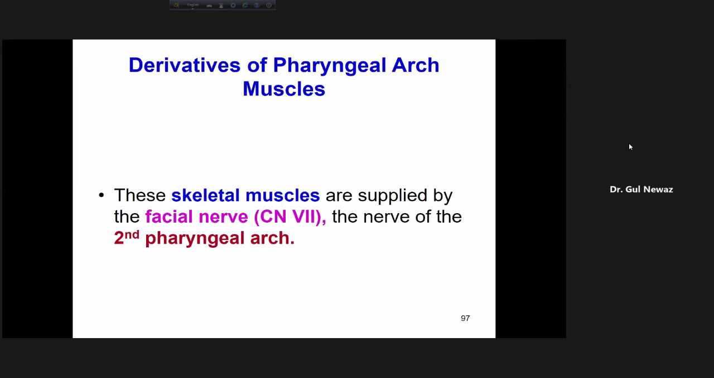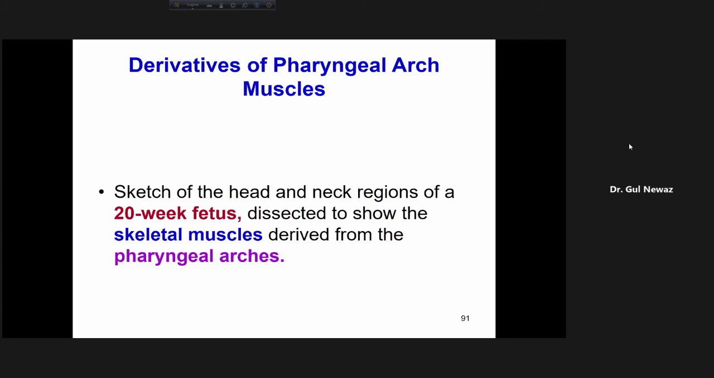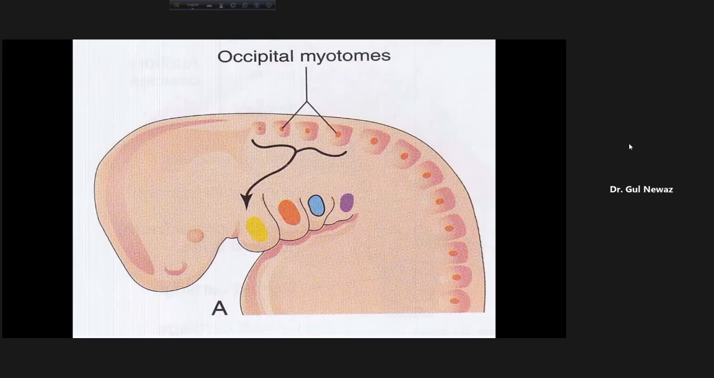Skeletal muscles are supplied by, so muscles of the first pharyngeal arch. Sketch of the head and neck region of a 20-week fetus dissected to show the skeletal muscles here.